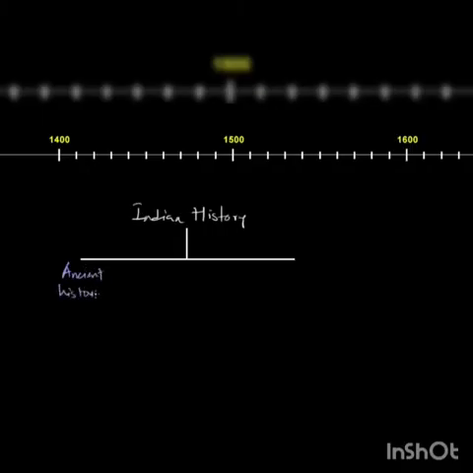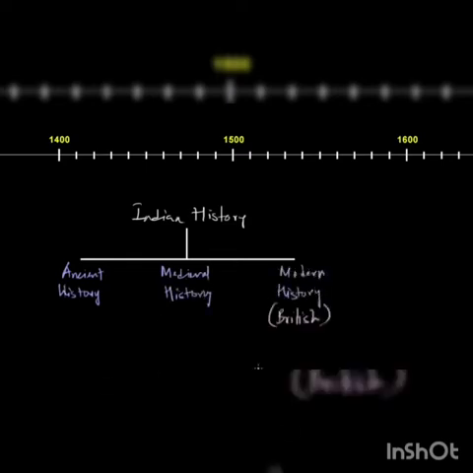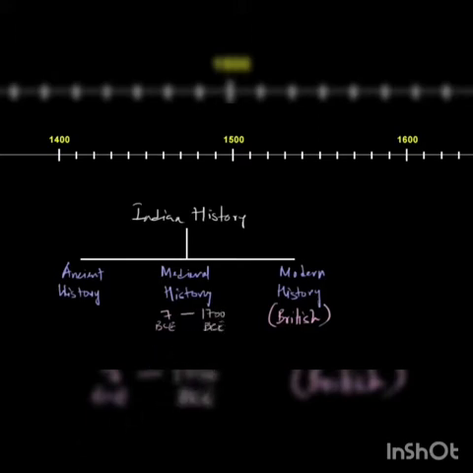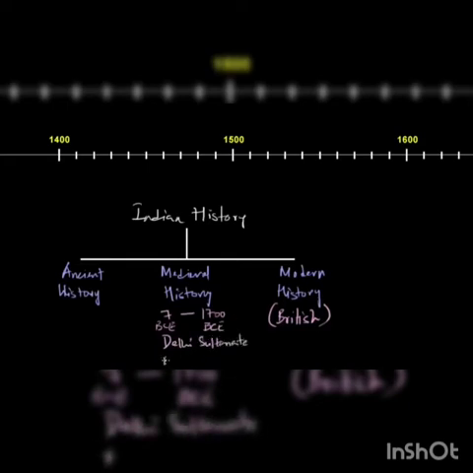Indian history has been divided into three parts: ancient history, medieval history, and modern history. Modern history is the part where we typically talk about the time when India was under the rule of the British Empire. Medieval history is the time from the 8th to the 18th century. In the later part of this time period, India was under Islamic rule, from the 13th to the 18th century. During this time, the famous Delhi Sultanate and the Mughal Empire were the direct rulers of a major portion of the Indian subcontinent.